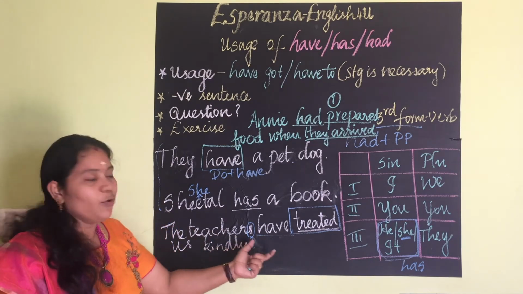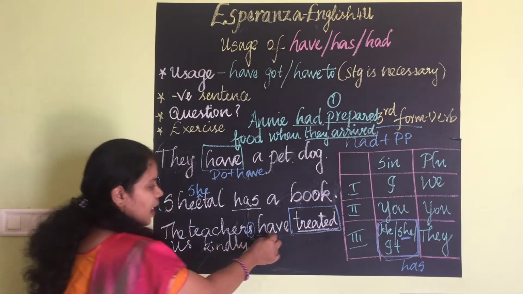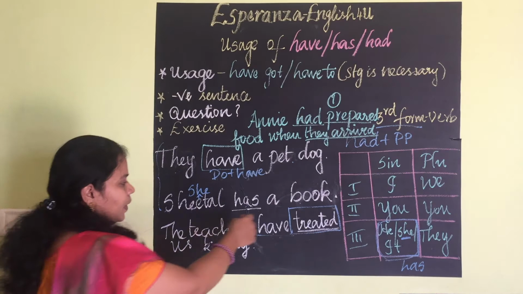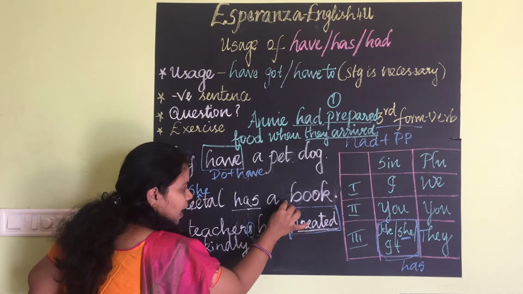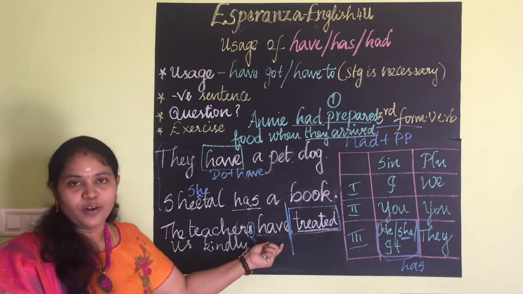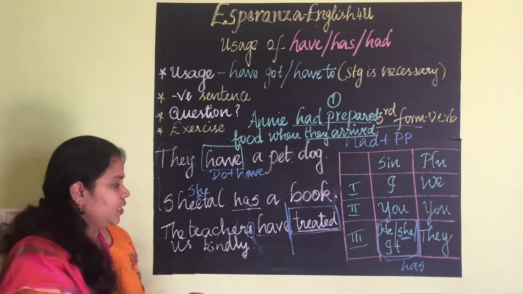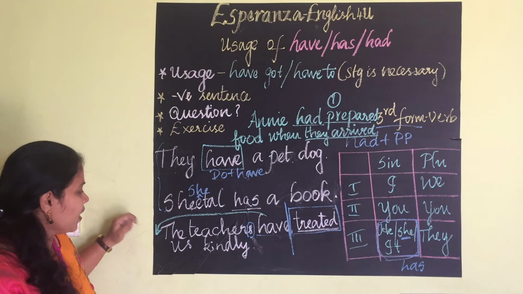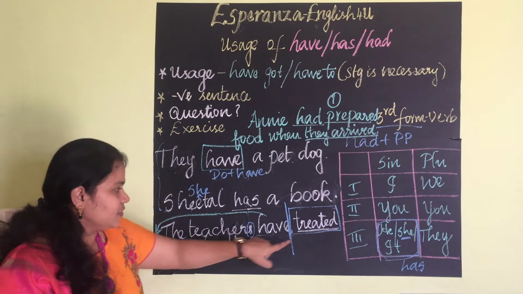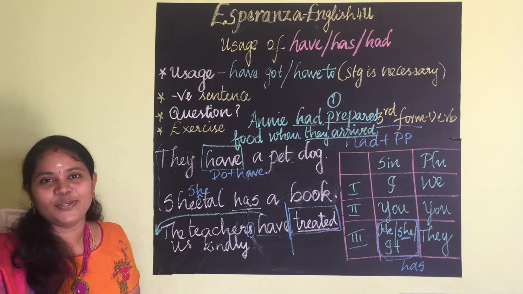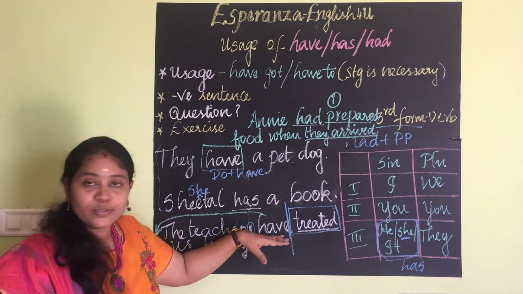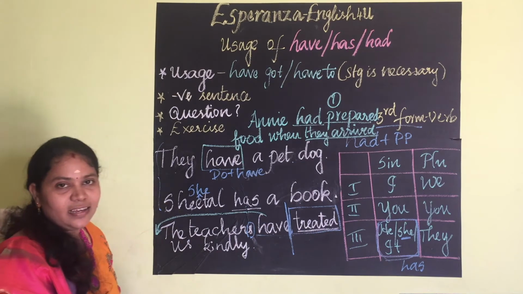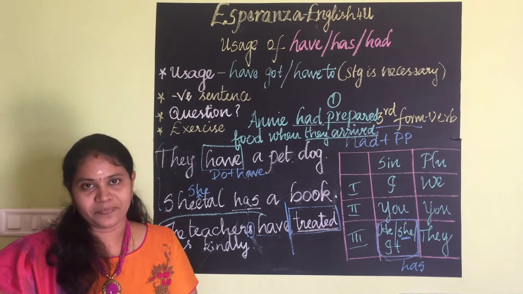If it is for perfect tense, such as have arrived, it is very easy to frame a question in present perfect tense. See here, have arrived. So this is the verb here. How to frame the question? Have should come first. Clear? Have the teachers treated us kindly? That's all. Again, we should not add another have because we are already using it at the front. That's all, to frame the question.